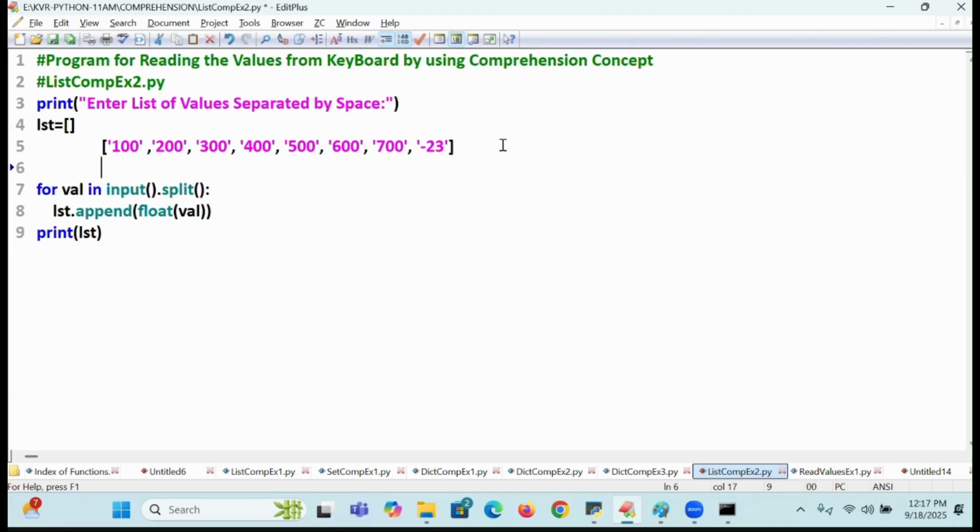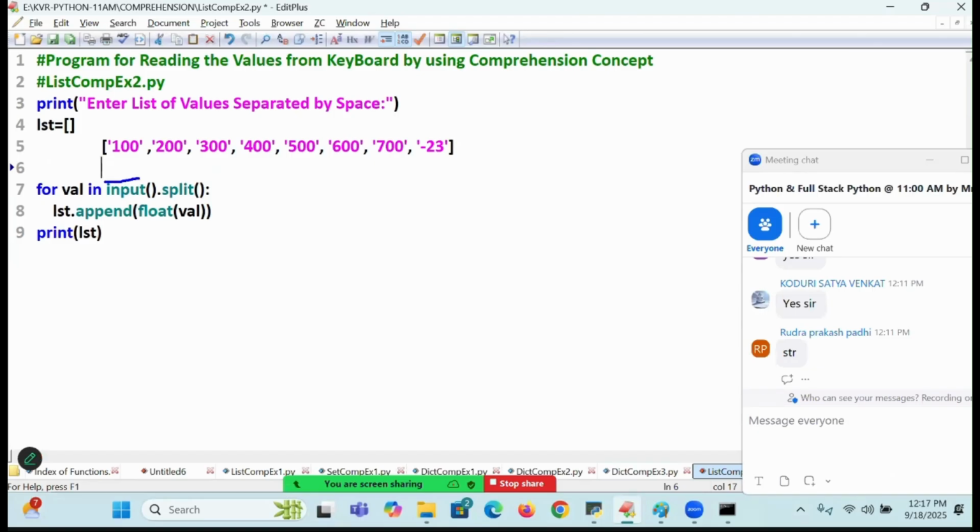First it will come to which one? First what will it do? It will read. Which type?